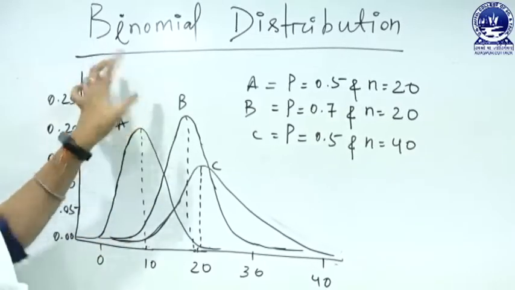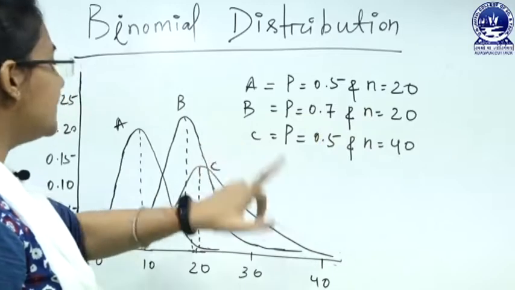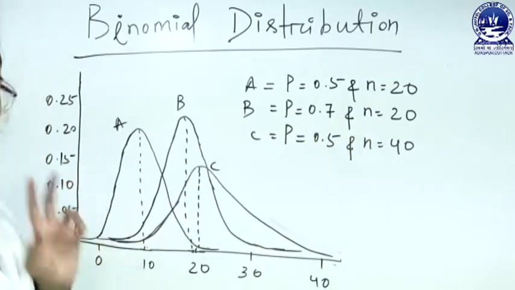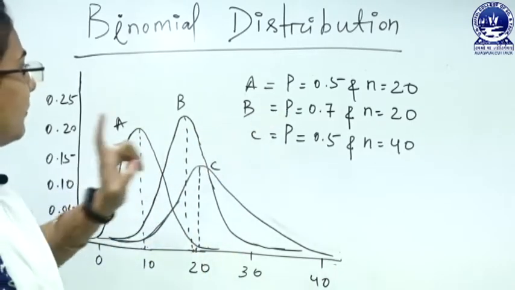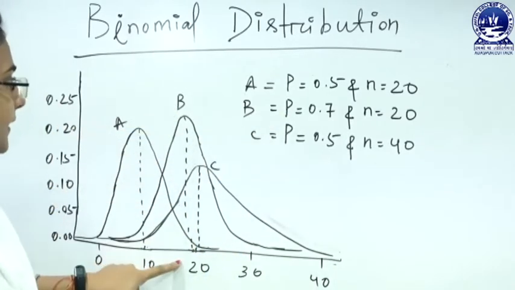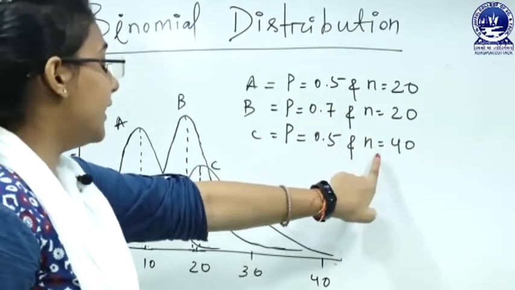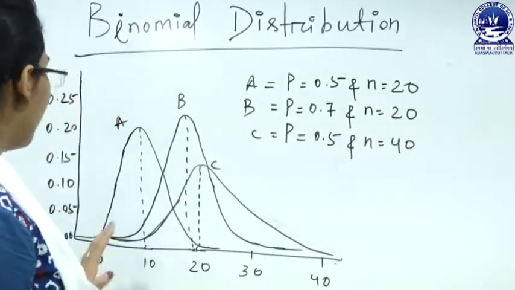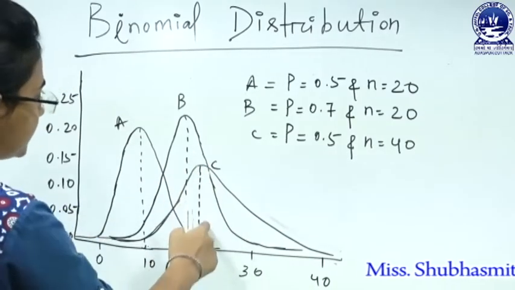Okay, then in the case of curve B, where p is equal to 0.7 and n is equal to 20, where n is the number of independent trials, the curve lies in this part and the expected value lies at 14. Then for C, p is equal to 0.5 and n is equal to 40, the curve lies like this, and the mean value lies at 20.